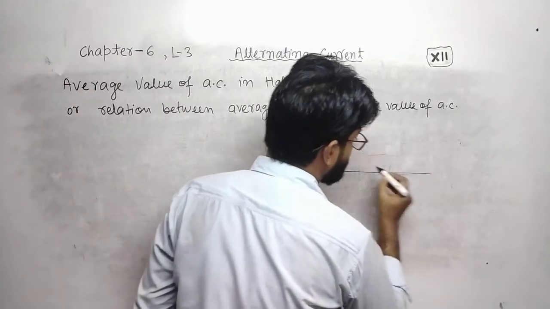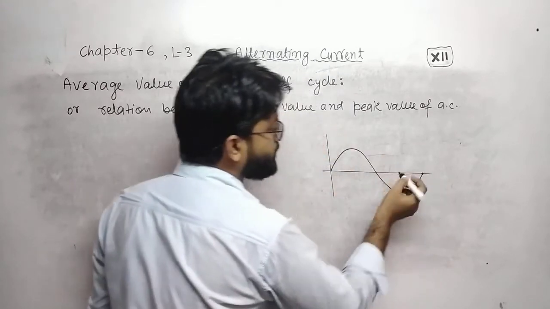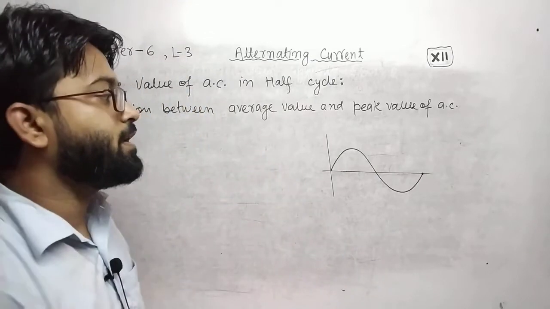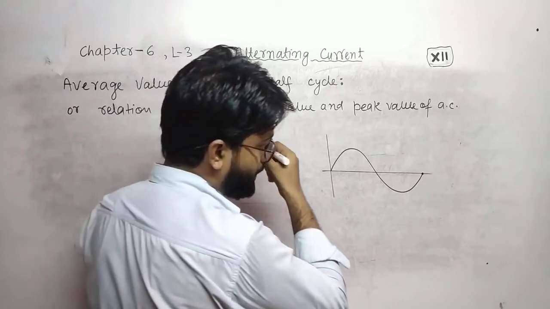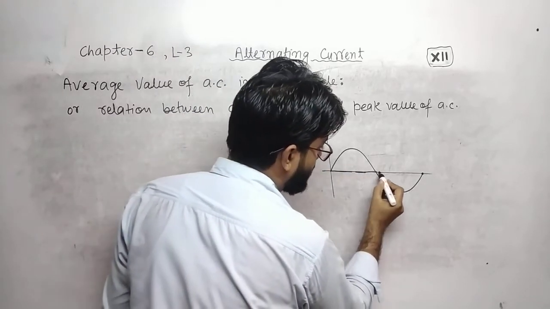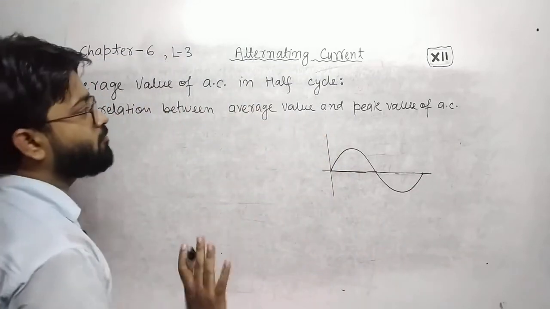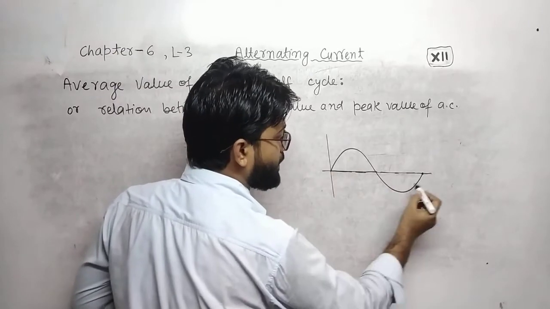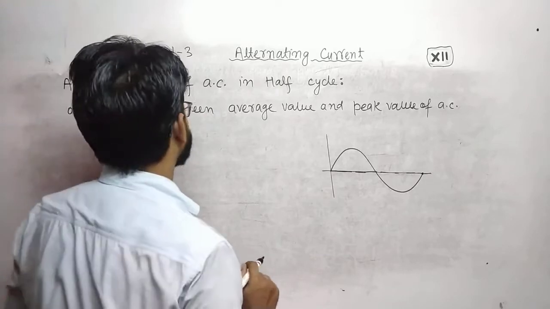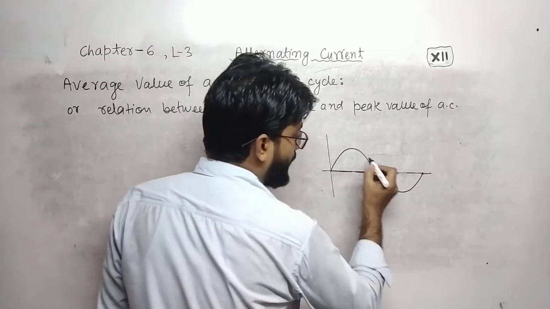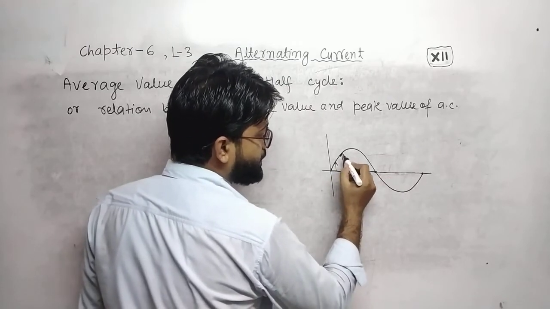Because in the previous lecture we discussed that if we take the average value in a full cycle, the average current will be zero. That will be meaningless. But if you see here, there is a current, which means the result should have some value. If you take a complete cycle, the average will be zero and it will be meaningless. Now we will take a half cycle. When you take a half cycle, you will see that there is some current.